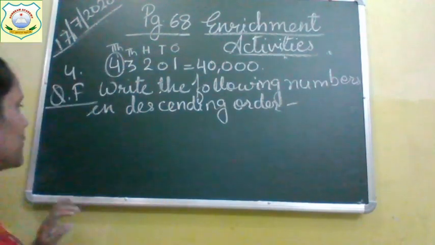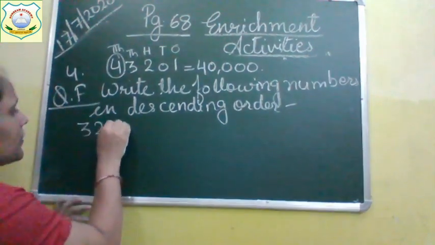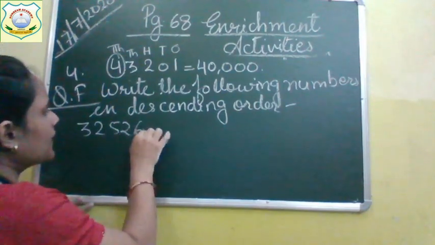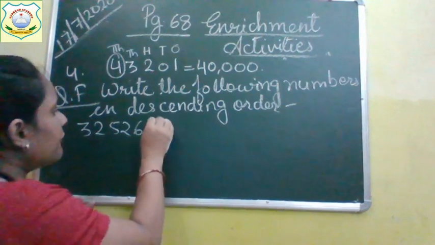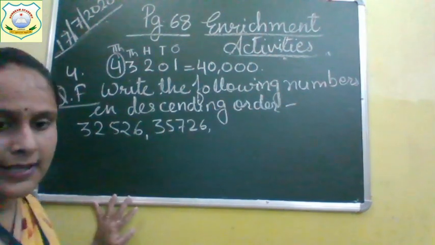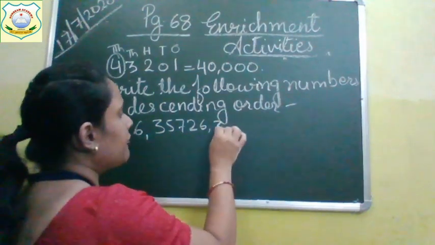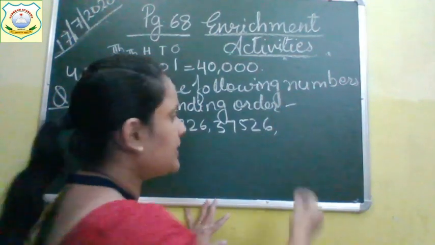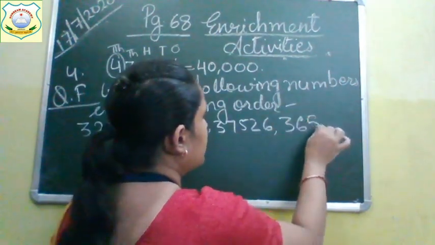First number given to you is 32,526. Next number is 35,726. Next number is 37,526, and the next number is 36,527.